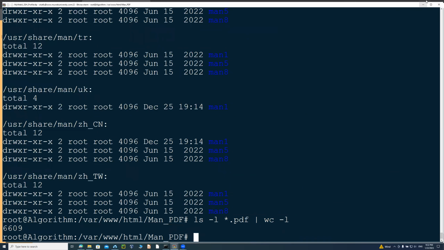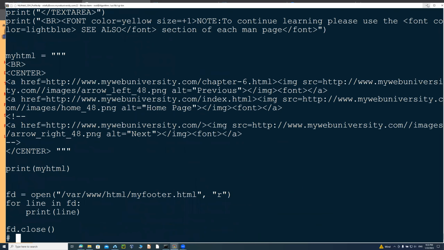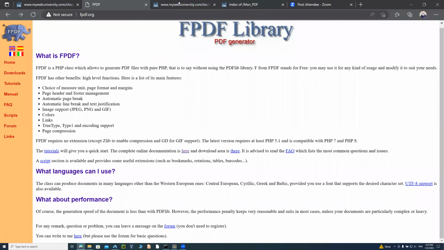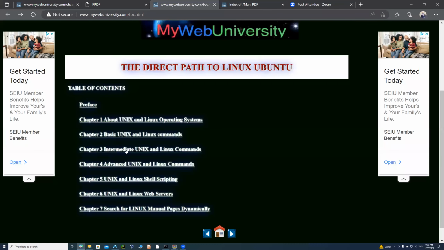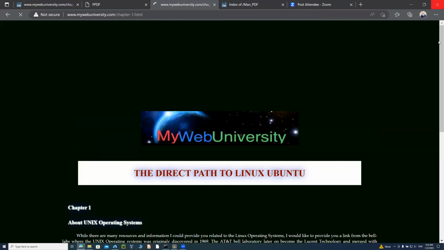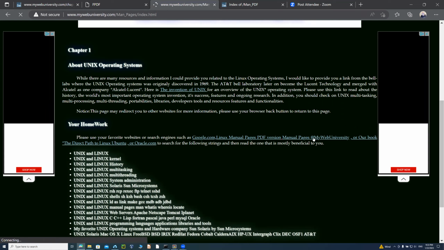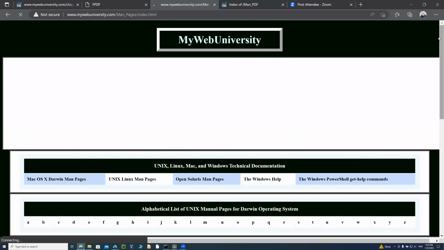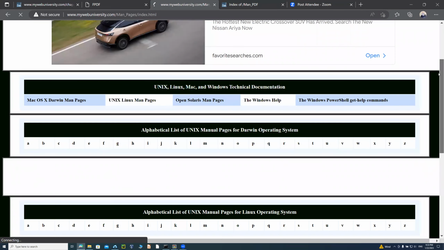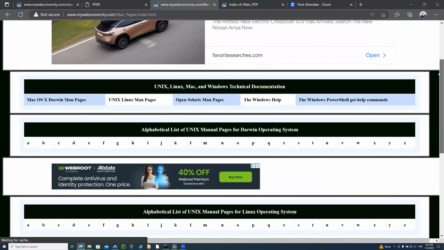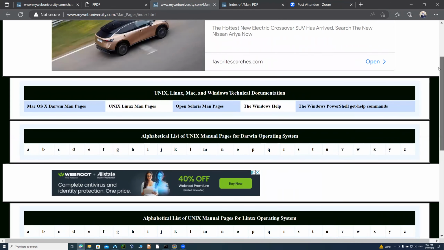So how do I present this to you on YouTube, or actually on a website? If you come in on MyWebUniversity.com, I already have documentation for each of these books that you can use. For example, before I had these Unix manual pages, which were getting to the 66,000 technical documentation for Linux, Solaris, Mac OS X, Windows Help, and all of those.